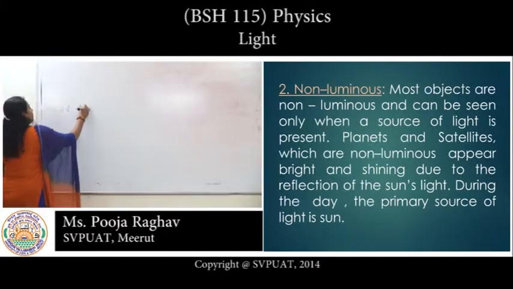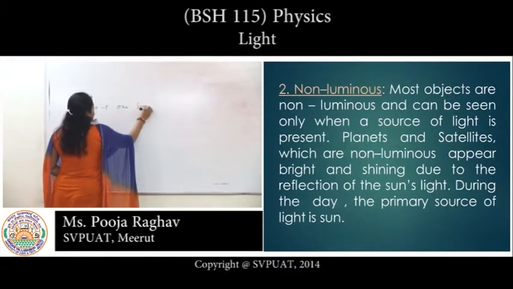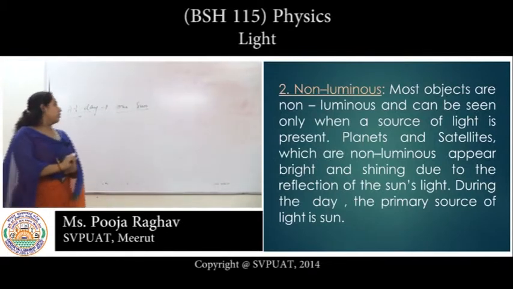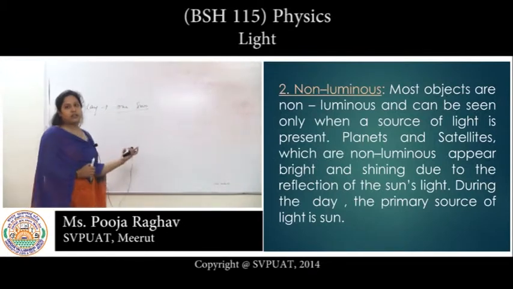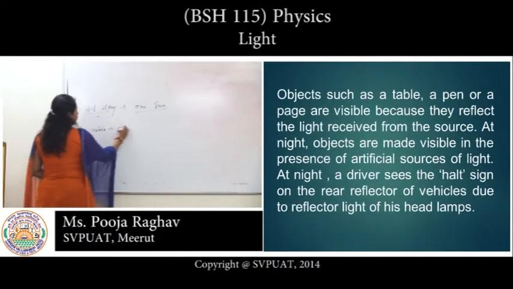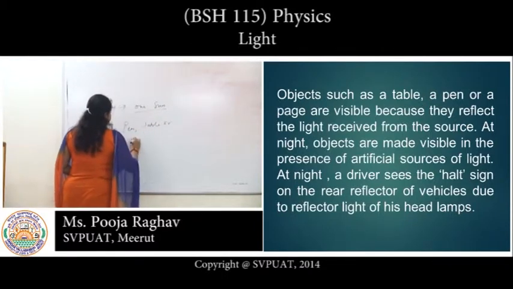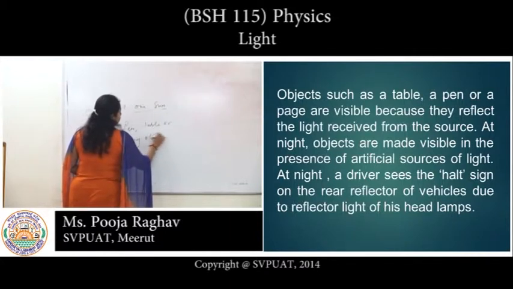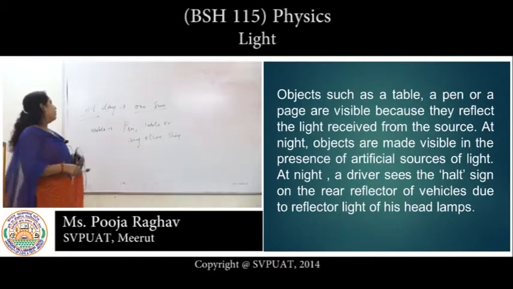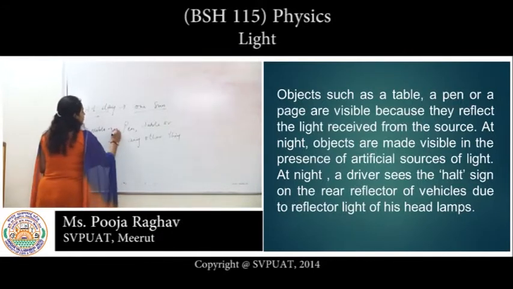At day, the only one which has its own light is the sun, which makes all things visible to us, such as a pen, a table or any other things, because they reflect light and we are able to see all these things.